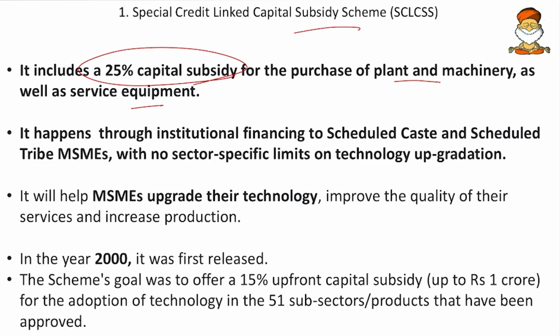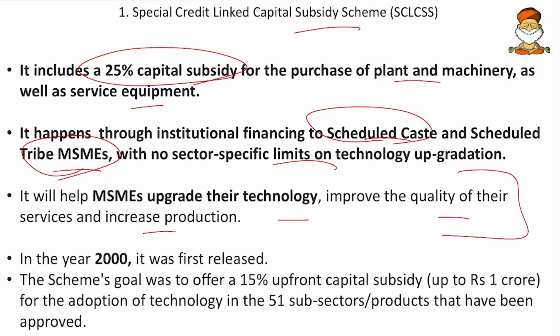So if I take a 1 lakh rupee loan, I need to pay back only 75,000 and 25% will be subsidized. And it happens through institutional financing to scheduled caste and scheduled tribe MSMEs. So remember, it is only for scheduled caste and scheduled tribe MSMEs, and only for MSMEs per se. Hence it comes under the Ministry of MSMEs, with no sector specific limits on technology upgradation. So there is no such thing as only this sector getting subsidies or only this technology getting it. And it will help MSMEs to upgrade their technology, improve the quality of their services and increase production.